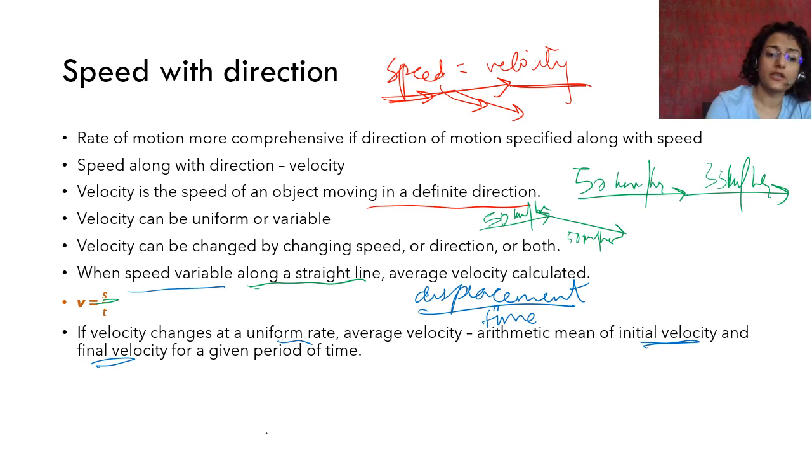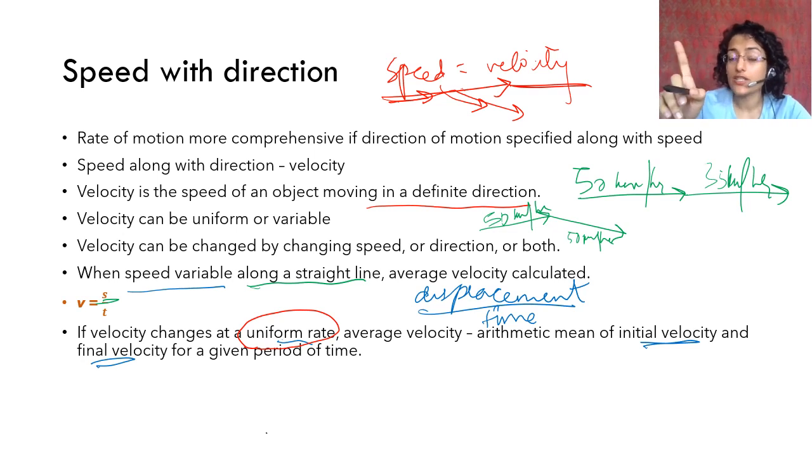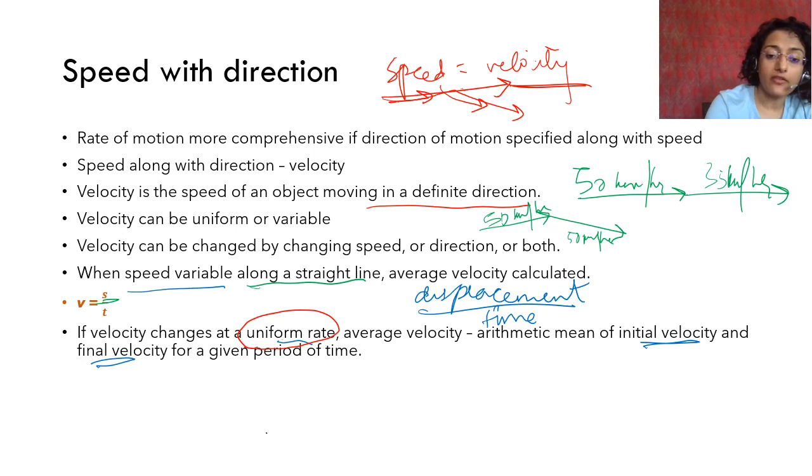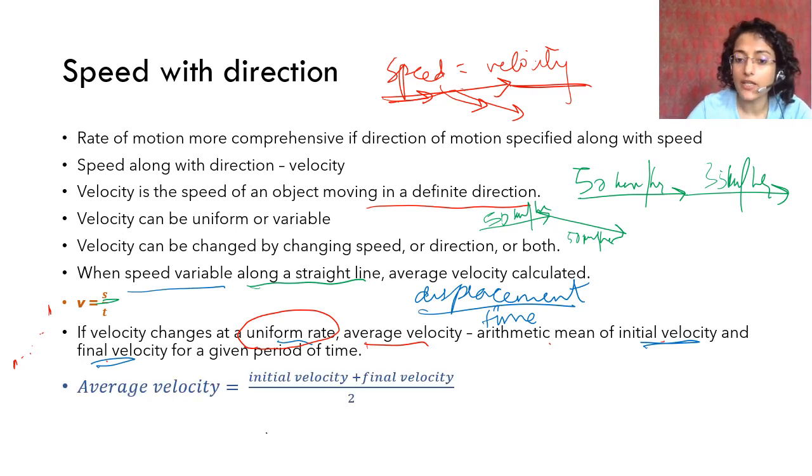But here the velocity is changing at a uniform rate, and when we say velocity is changing, it could either be speed or direction. So average velocity is the arithmetic mean of initial velocity and final velocity, right? Which speed it started with and increasing, increasing, up to which speed it reached, we will take the arithmetic mean of both.